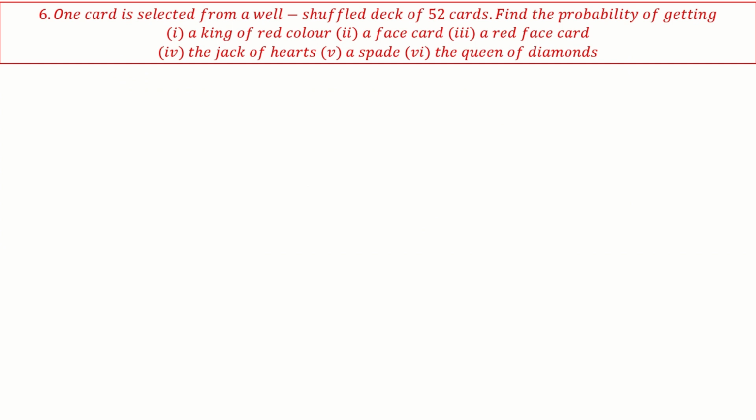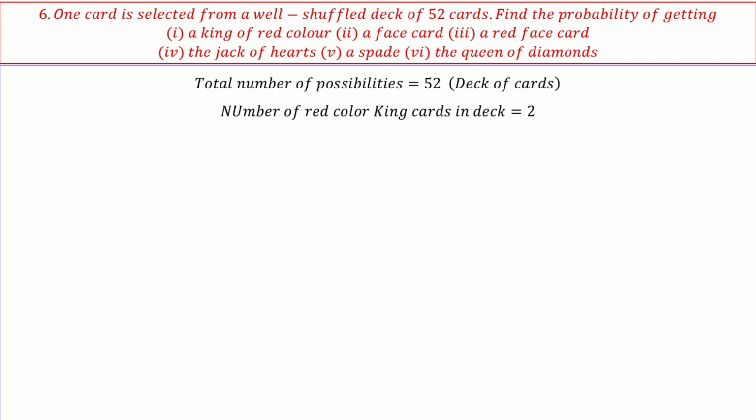Next. One card is selected from a well shuffled deck of 52 cards. Find the probability of getting a king of red color, a face card, a red face card, a jack of hearts, a spade, and a queen of diamond. This is a simple card problem.